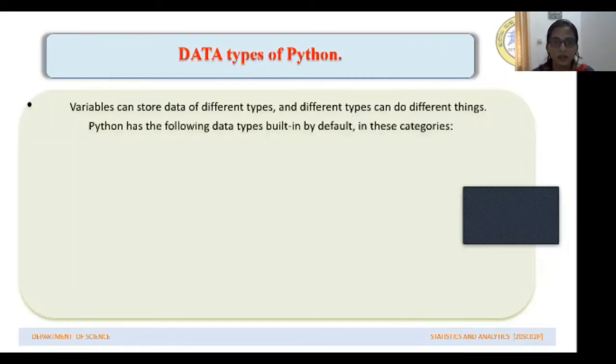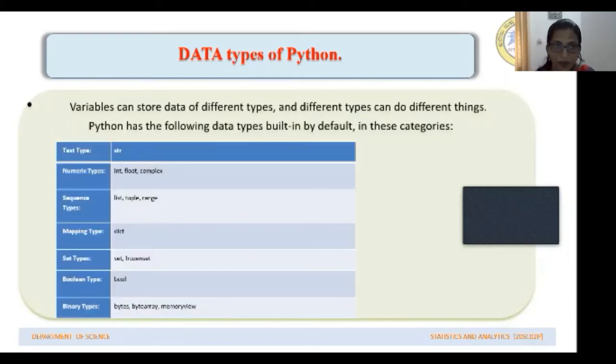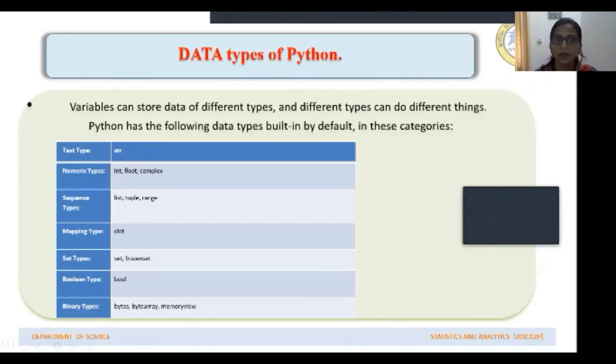Now, what are the inbuilt data types of Python? Python has these types of data: text type, numeric type. In numeric type, there are integers, floating numbers, that means the numbers involving a decimal point, and complex numbers. Then sequence type, mapping type, set type, Boolean type, and binary type of data.